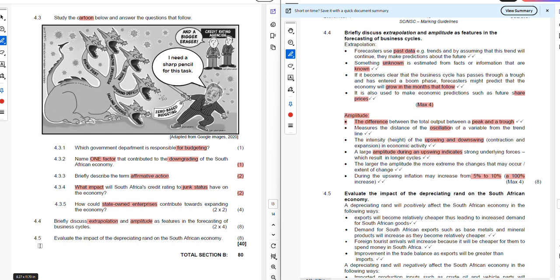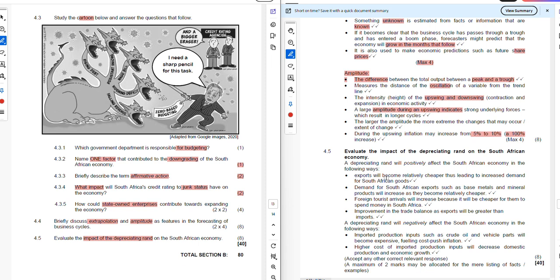Now we're going to look at the last one, which is 4.5: evaluate the impact of the depreciating rand on the South African economy. If someone says to you the rand has depreciated, what are the impacts? You need to describe that, in line with what you've studied in class and the things that you normally hear in the news, because economics is more about things that you hear in the news.